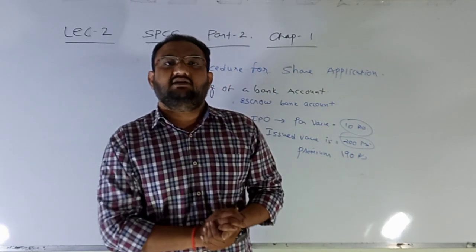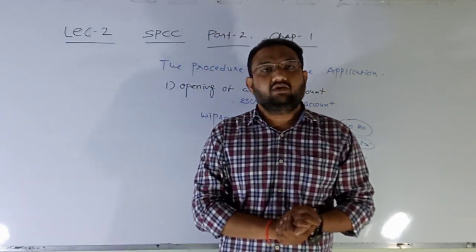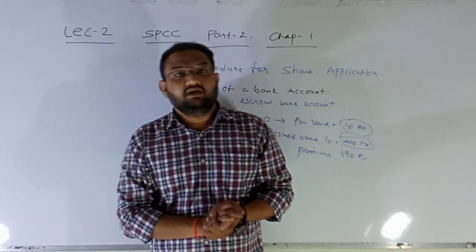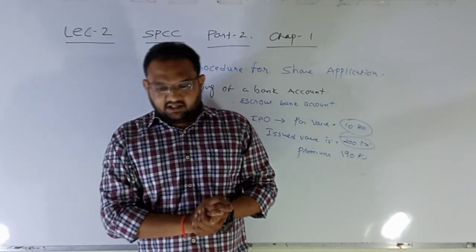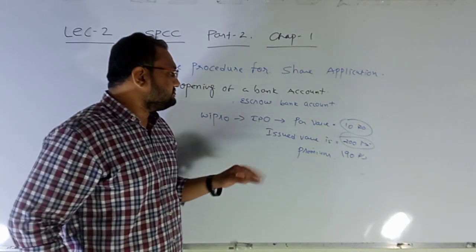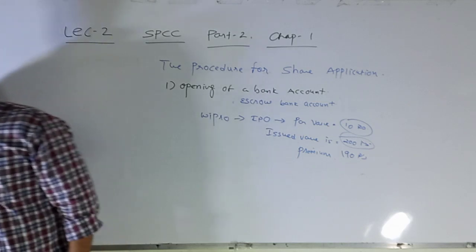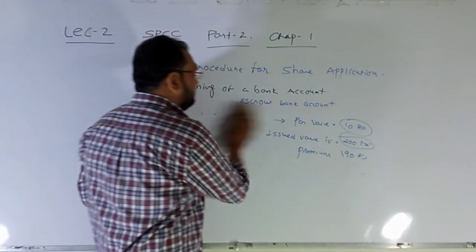Once this application form is submitted, then along with it you have to give one check of that particular amount. Now say for example, if I apply to this Wipro's